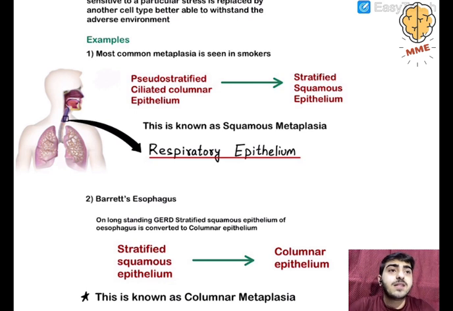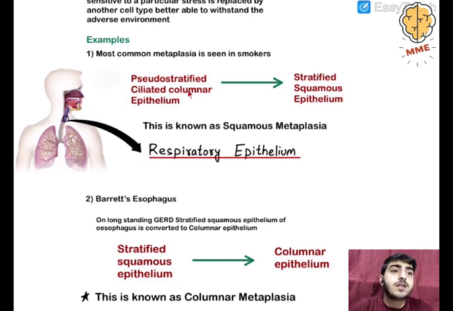In the smoker, the trachea and the bronchi have an epithelium. What is the epithelium? Pseudostratified ciliated columnar epithelium, columnar cells with cilia. This is the epithelium of the trachea and the bronchus. We generally call it the respiratory epithelium.